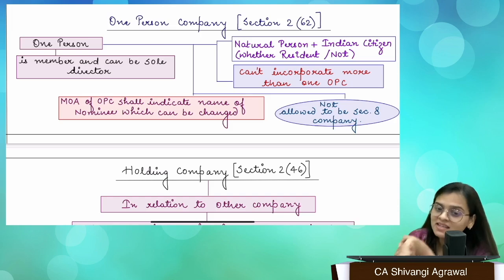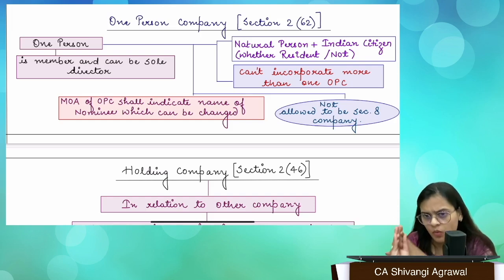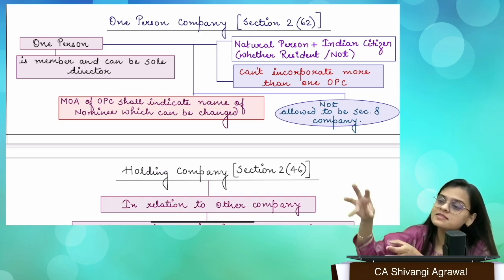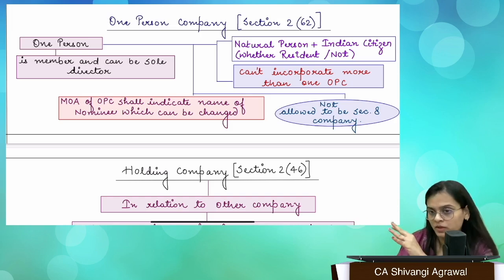There are many errors in different materials regarding this update and amendment which came long back, right? But remember, what you're reading is correct. Okay, so he may be a resident, he may not be a resident, and that particular person can incorporate a one-person company, and you have to find another such person, that means a natural person, an Indian citizen, whether resident or not, to become the nominee. You ask that particular person, are you ready to become the nominee?